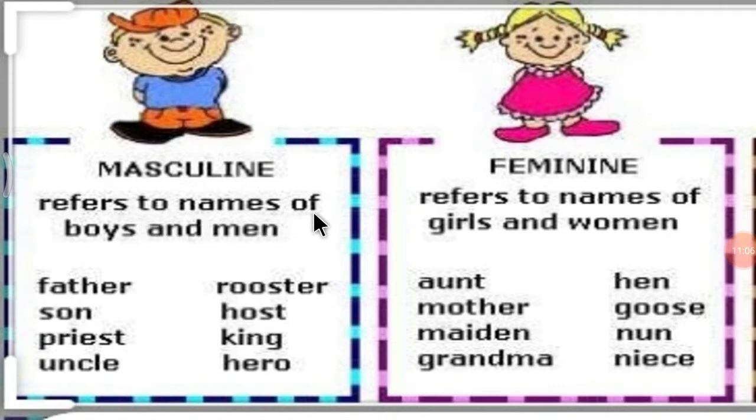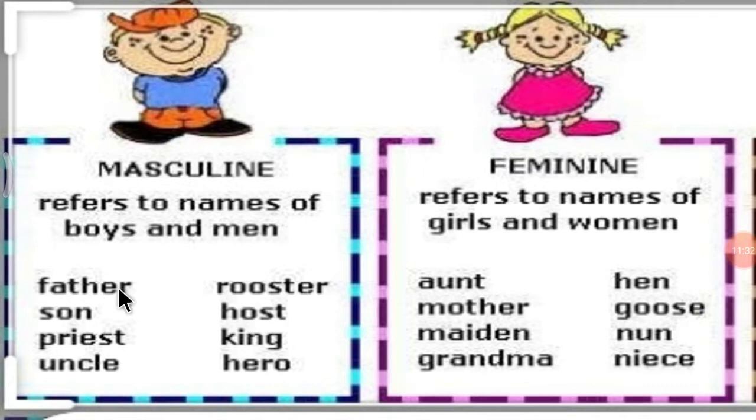Masculine gender refers to names of boys and men. Then, feminine gender refers to names of girls and women.